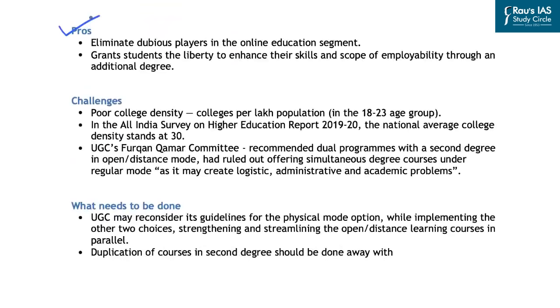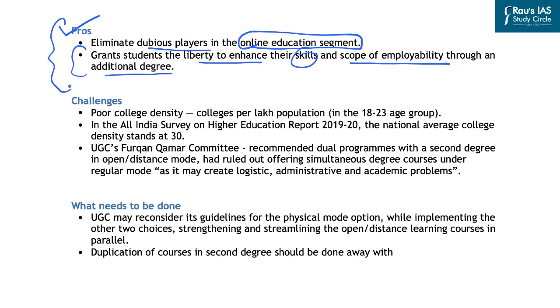In this regard, if you look at the pros of these guidelines, the UGC has provided that the online and the open learning courses can be undertaken from only those courses which have the accreditation of the statutory bodies, and that is why such kind of requirement eliminates the dubious players that are functional in the online education segment. Secondly, it grants the students the liberty to enhance their skills and scope of employability through an additional degree. So these are two likely benefits of these guidelines.